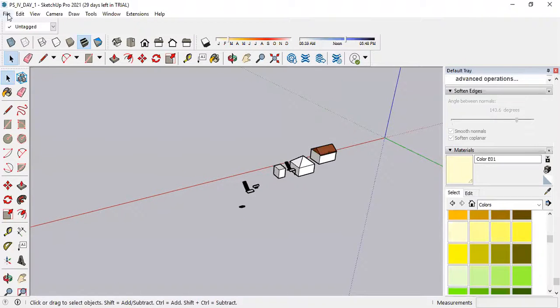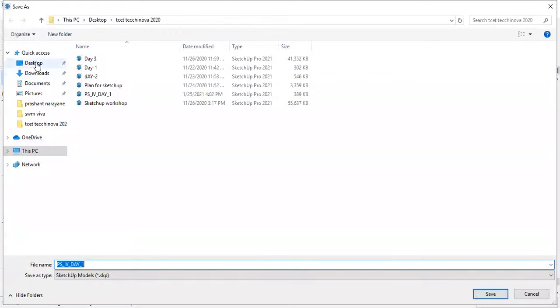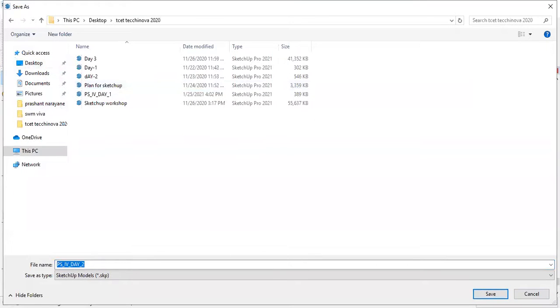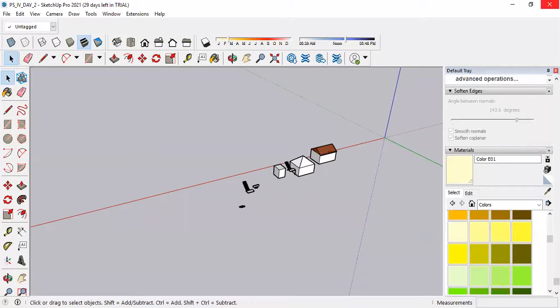I will save this file or save as. Then some students have sent me the AutoCAD file of their project in CED. So we'll start with that. Just a moment. Take a break of 5-10 minutes, then we'll come back. Be there in the meeting, and then we'll start. Okay, sir.